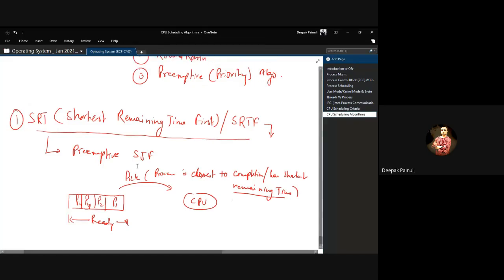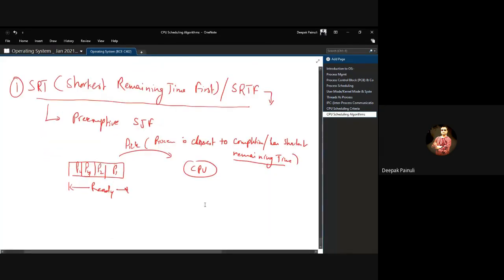Now, let us understand it by using an example, right? Then only you will understand the fundamentals of SRT. So let's start.